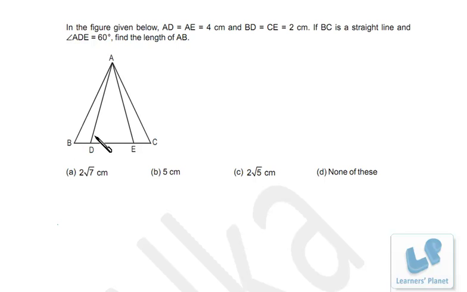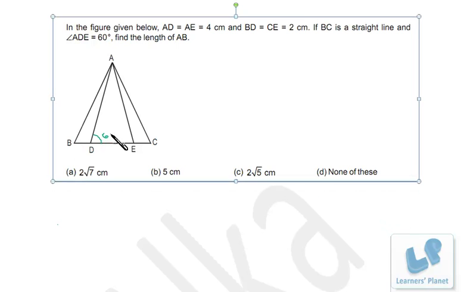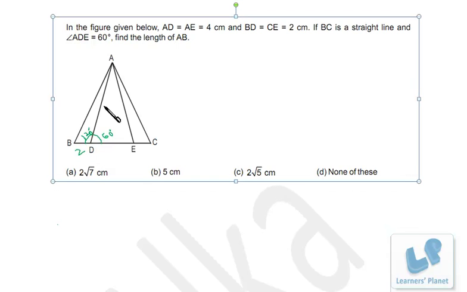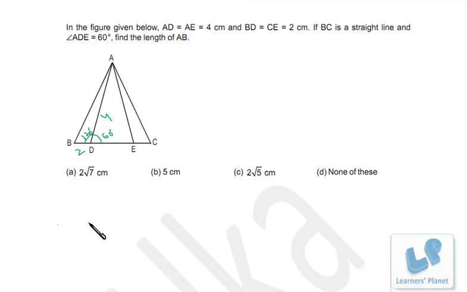Now this angle is 60 degrees. That means this angle must be 120 degrees because BDE is a straight line. Apart from that, BD is given as 2 and AD is given as 4. And we have to find out the length of AB.